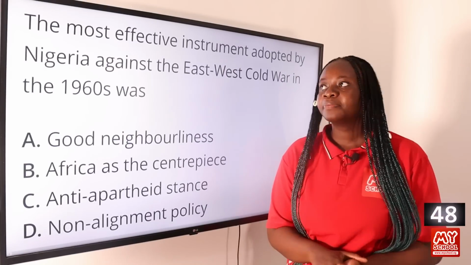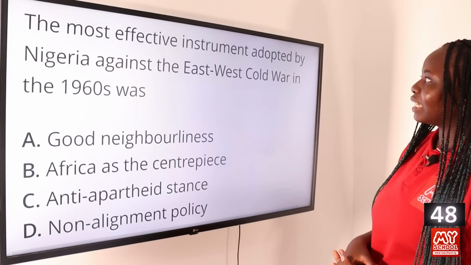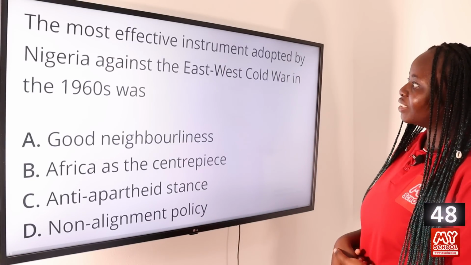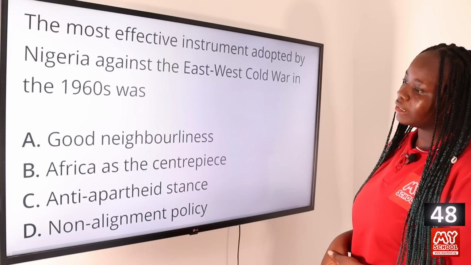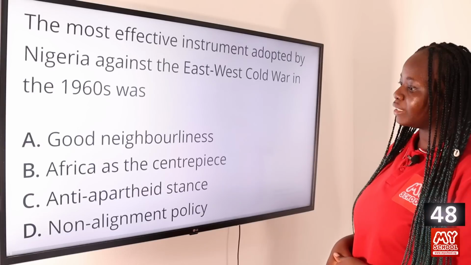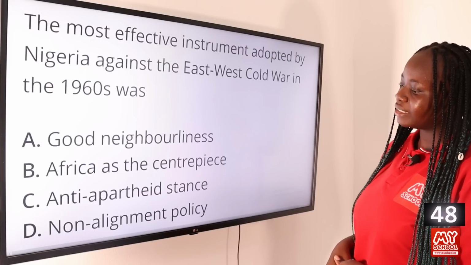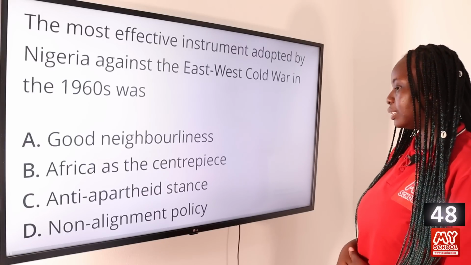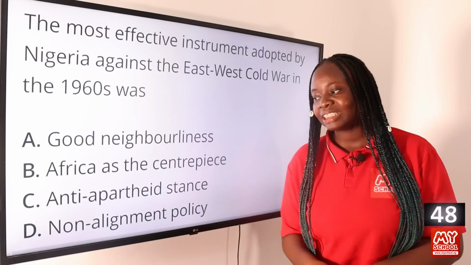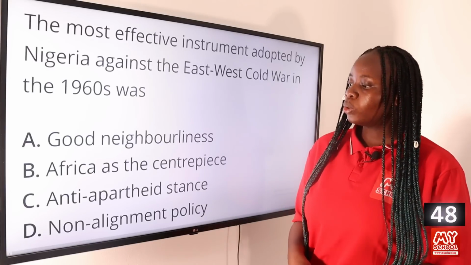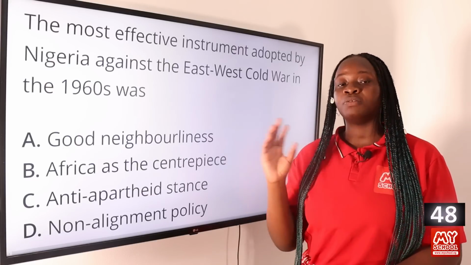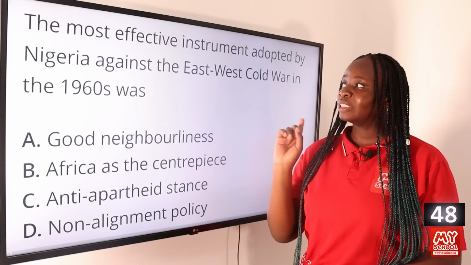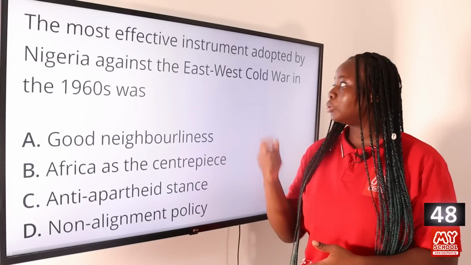Question 48. The most effective instrument adopted by Nigeria against the East-West Cold War in the 1960s was A. Good neighborliness, B. Africa as the centerpiece, C. Anti-apartheid stand, and D. Non-alignment policy. The answer to this question is option D, non-alignment policy. So the non-alignment policy is the policy that Nigeria did not belong to any of the two power blocks that were engaged in a war during the Cold War.